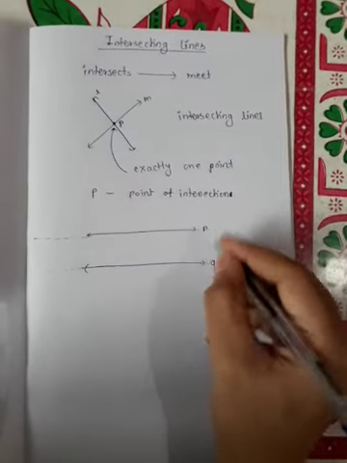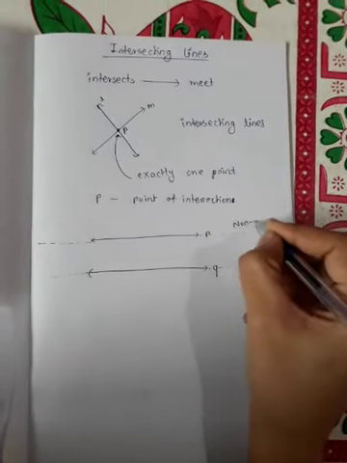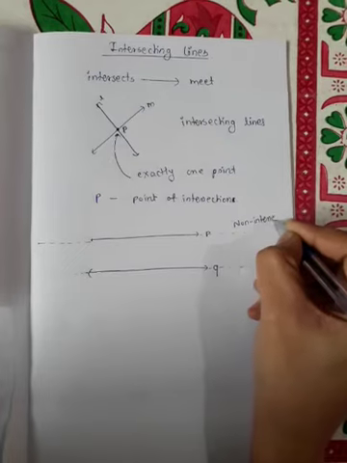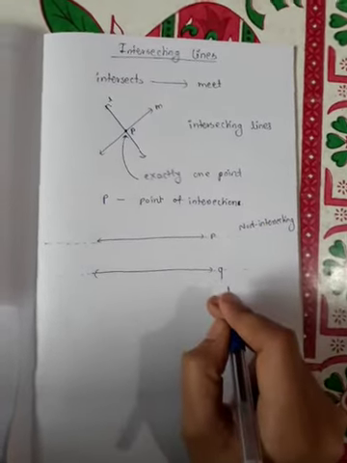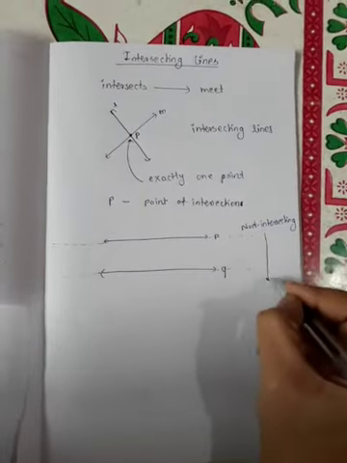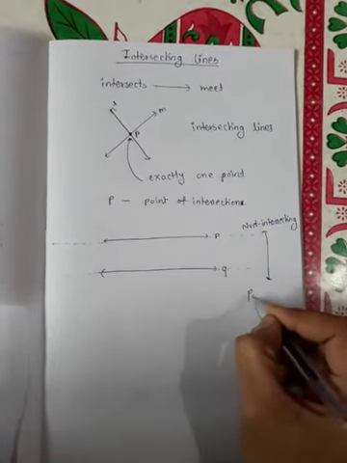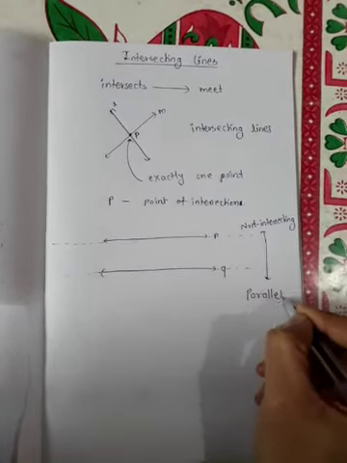So these two lines are non-intersecting, and the lines which are not intersecting are called parallel lines.